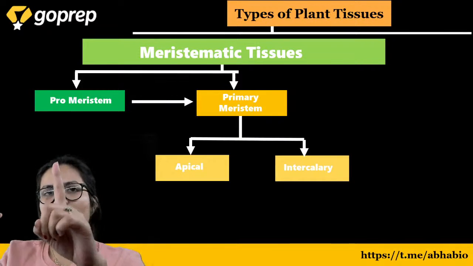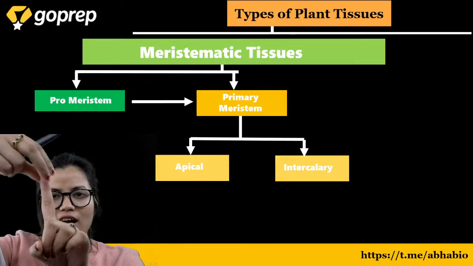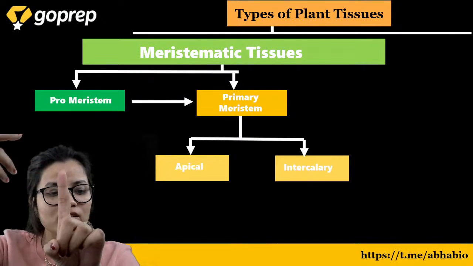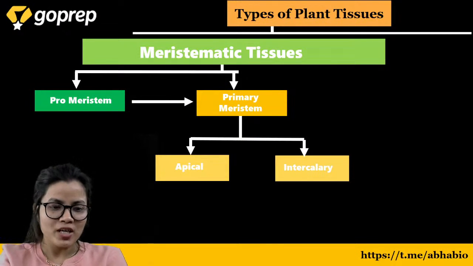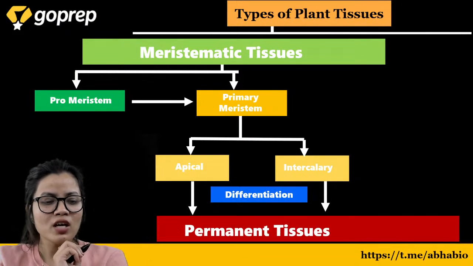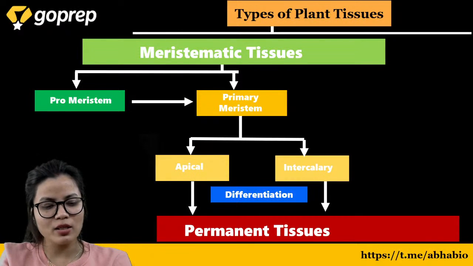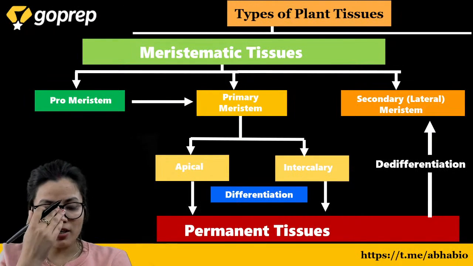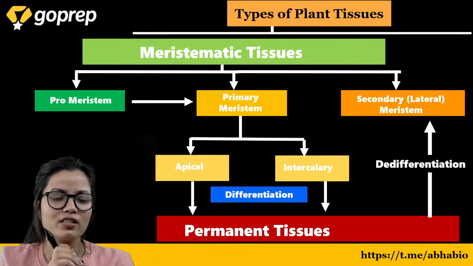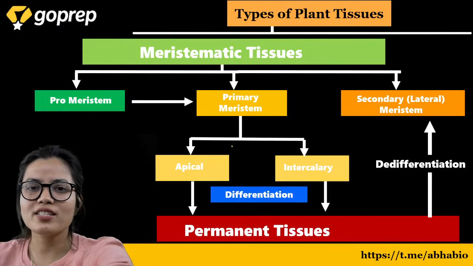Let us try to understand: if any animal comes and grazes the grass, it will take away the apical meristem. Now the intercalary meristem will be responsible for the growth. They both undergo differentiation and give rise to the permanent tissue. This permanent tissue can again start dividing, undergo de-differentiation, and give rise to the secondary meristem. Lateral meristem is a type of secondary meristem.